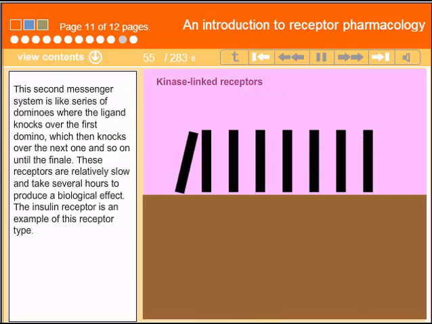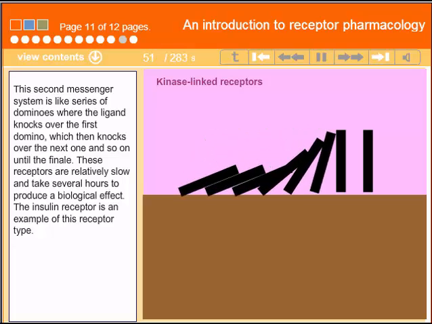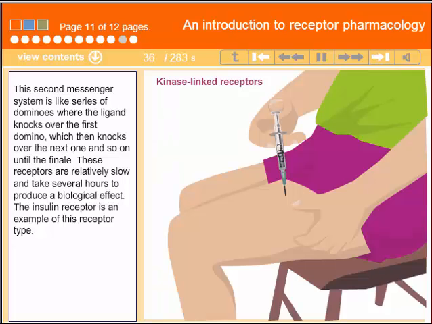This second messenger system is like a series of dominoes, where the ligand knocks over the first domino, which then knocks over the next one, and so on until the finale. These receptors are relatively slow and take several hours to produce a biological effect. The insulin receptor is an example of this receptor type.